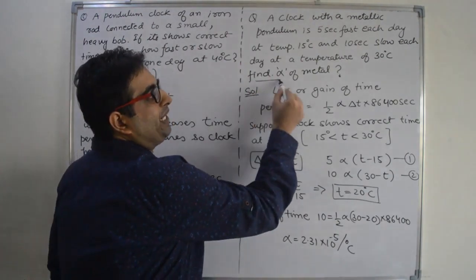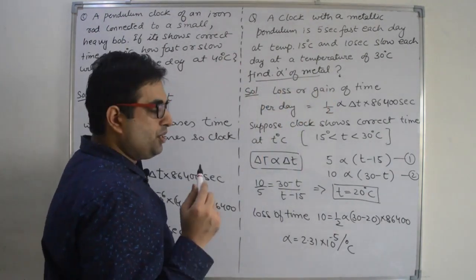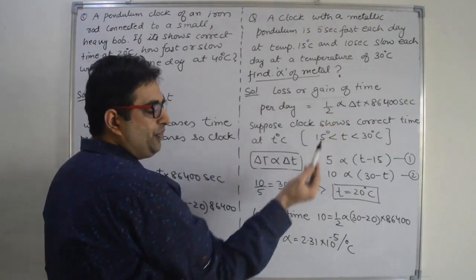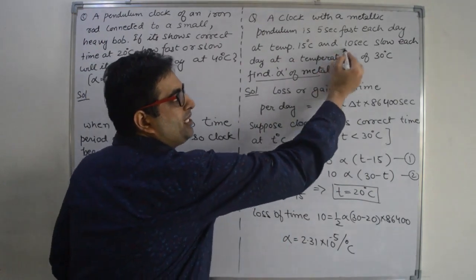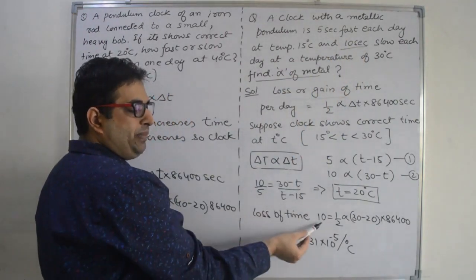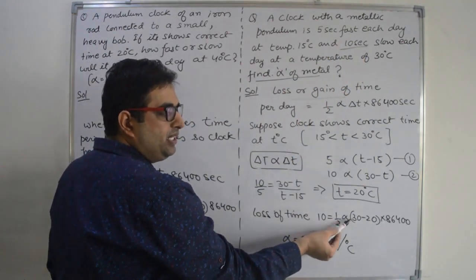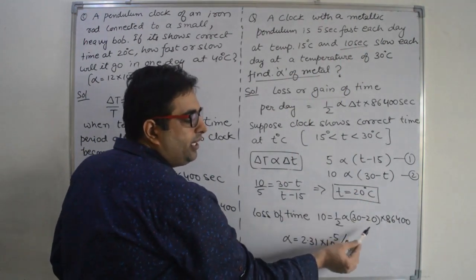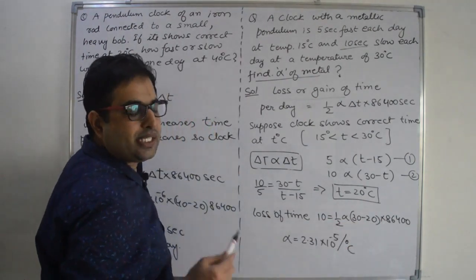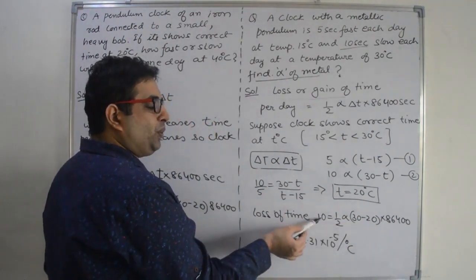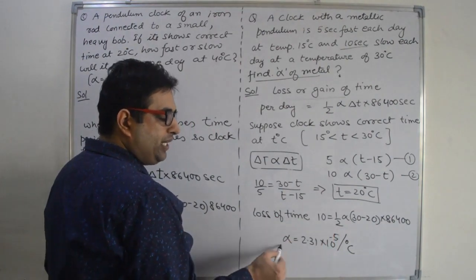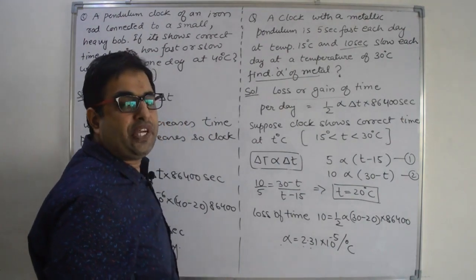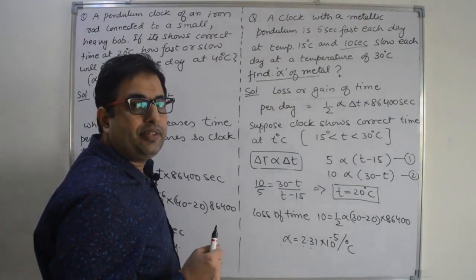Now they are asking to find the value of alpha. So we have a formula, use this formula and find the value of alpha. Take any time, let us take 10 seconds. So loss of time 10 seconds is equal to half alpha, change in temperature is 30 minus 20, into 86400 seconds. Now calculate the value of alpha from this equation. You will get 2.31 into 10 raised to power minus 5 per degree Celsius. Right?